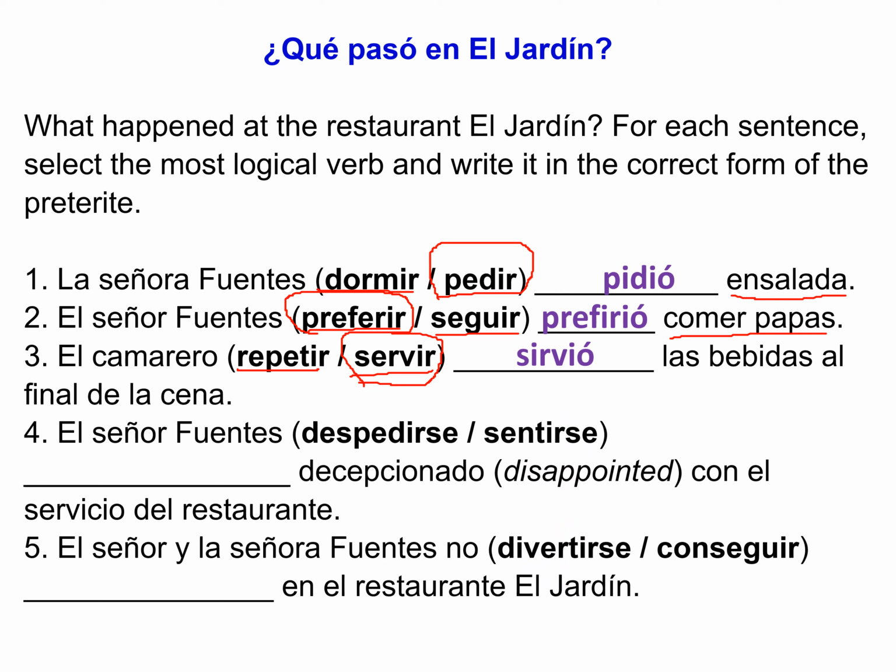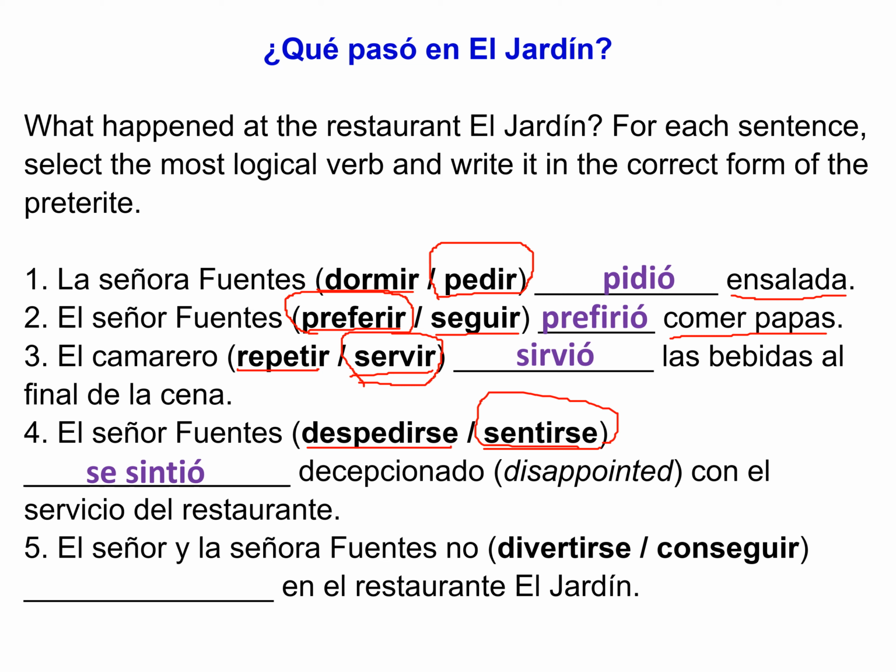El señor Fuentes, now señor Fuentes is disappointed with the service at the restaurant. So let's see which one we're going to use here. Despedirse is to say goodbye. Sentirse is to feel, how we feel. And in this case, he was disappointed, and so he felt disappointed. So this one, we're going to use this one. Se sintió decepcionado con el servicio del restaurante. So Mr. Fuentes felt disappointed with the service.